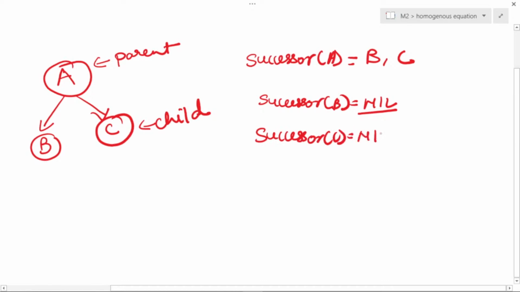It's nil because there is no child of C. In reverse order, if I ask you to find out what is the predecessor, so predecessor का meaning ये होता है which is the parent. So if I ask you to find out what is the predecessor of A, this is going to be nil because there is no parent of A. A is the root node.